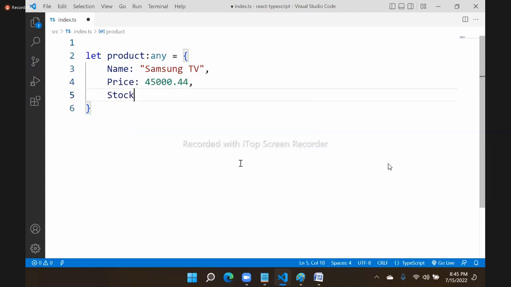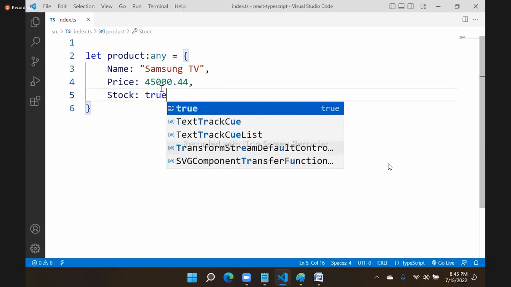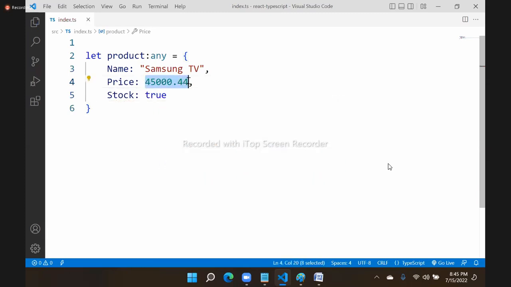And we have stock. Stock is some boolean. Now see here, somebody has given here as electronics. It's taking. How can it take? It should not take.